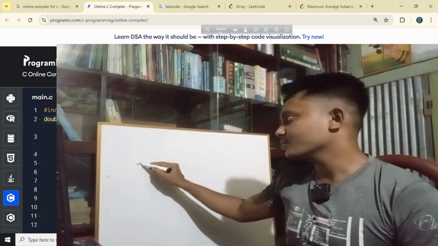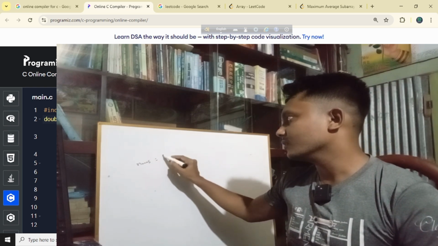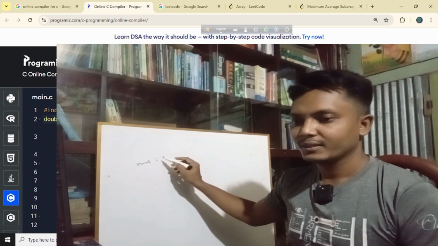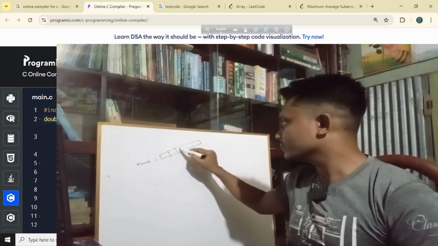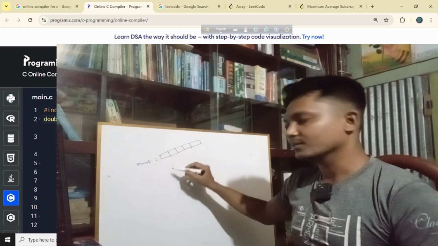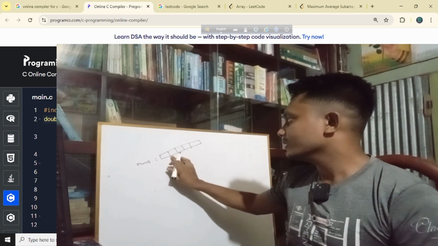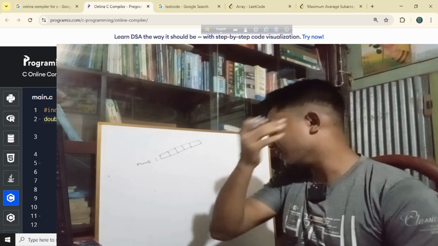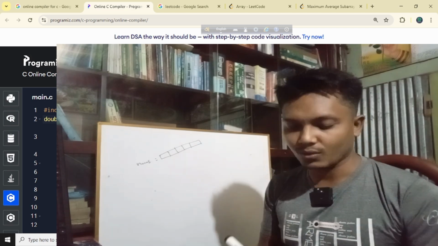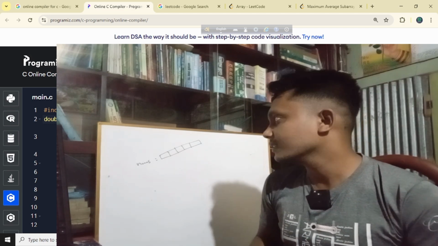So you see the nums variable is an array, right? So array is like so many boxes, guys, okay? So in each box we will provide a number, right? So this is an array, it's not a single number, this is an array.